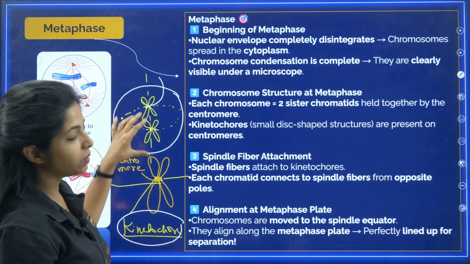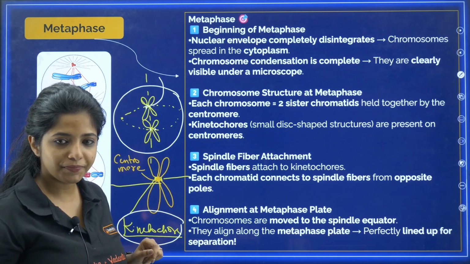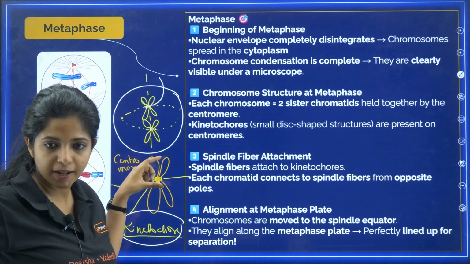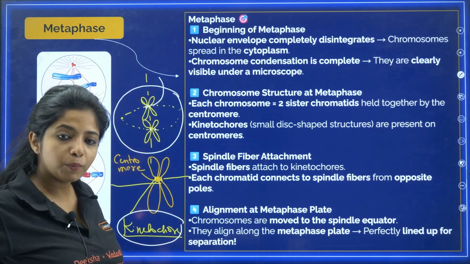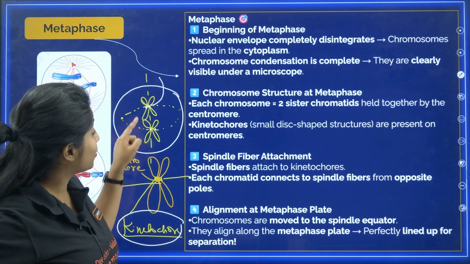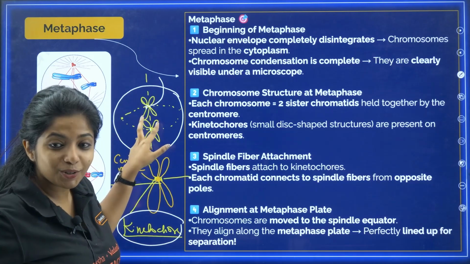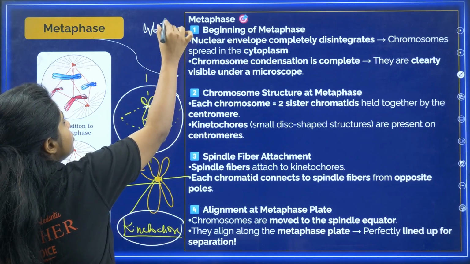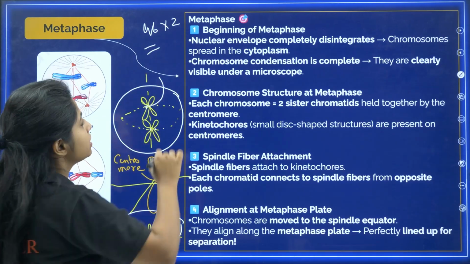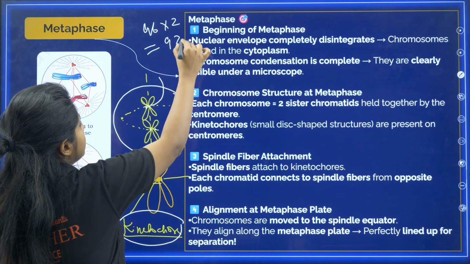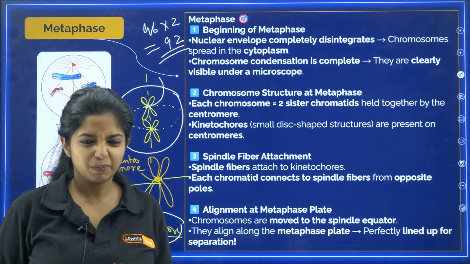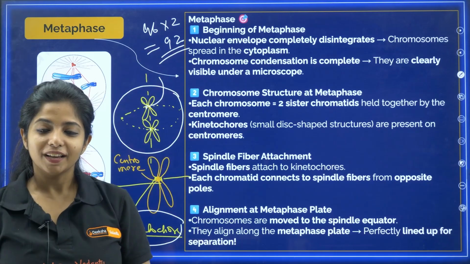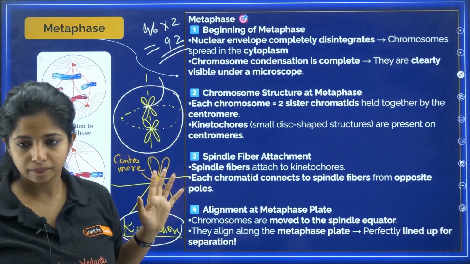If you are asked how many spindle fibers there are, what will you answer? Say there are 46 chromosomes. How many spindle fibers are there, my dear children? 46 chromosomes means 2 sister chromatids each, and each sister chromatid is attached with one spindle fiber from each direction. So what do we do? 46 into 2. Please calculate, all you mathematics geniuses. 46 into 2 is basically 92. So 92 spindle fibers will be there at this point of time, just for you to understand.